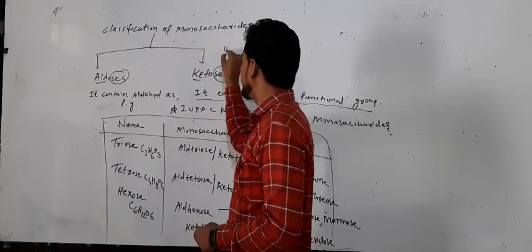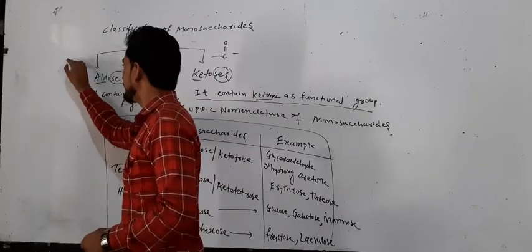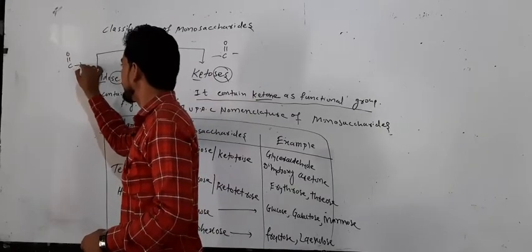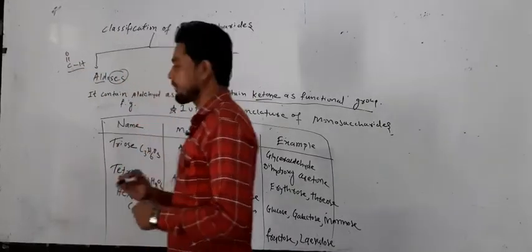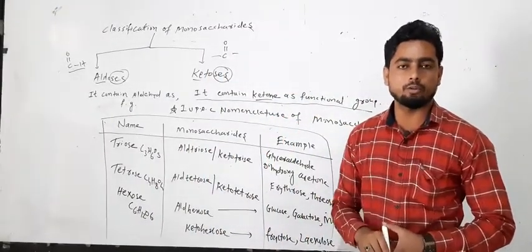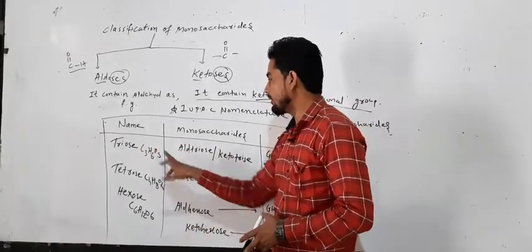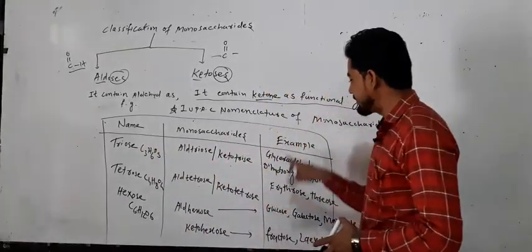So on the basis of which group is present in the given monosaccharide, we write the IUPAC name. For example, we take the three-column names of monosaccharides.